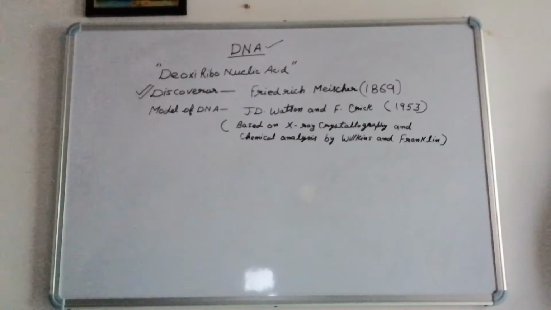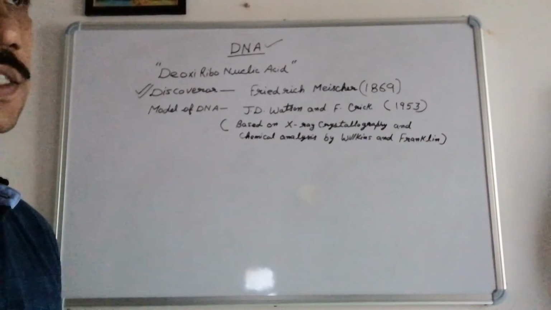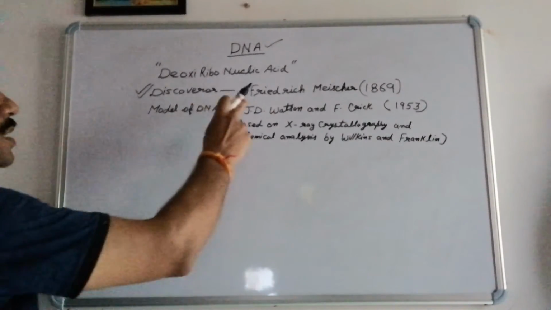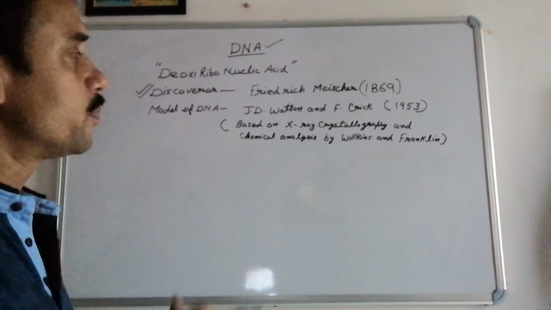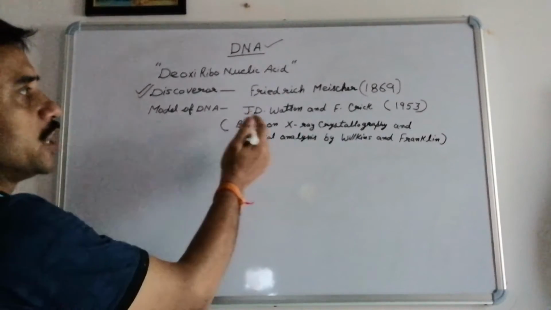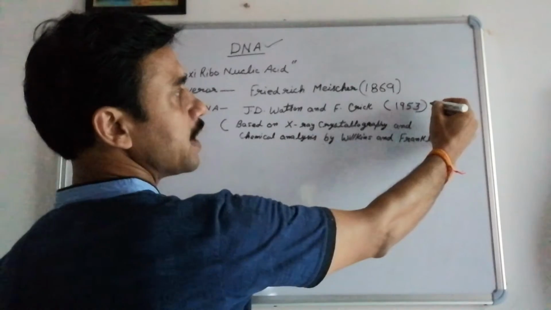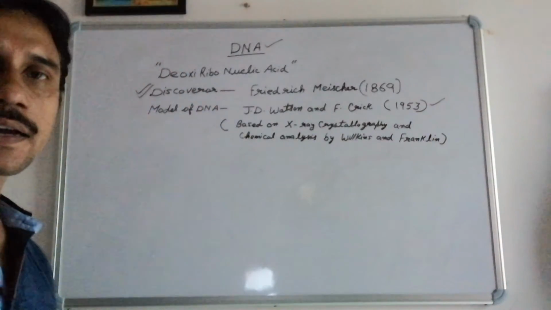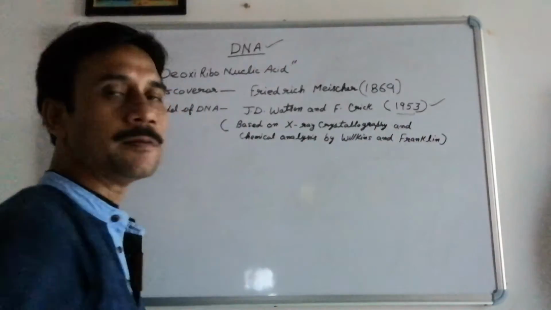First of all, we had discussed already that he discovered this from the pus cells, and Altmann gave it the name nucleic acid. The name DNA was actually given by Zacharias. Then afterwards, J.D. Watson and F. Crick both gave the model of DNA. It's called the double helical model of DNA. It was given in the year 1953.